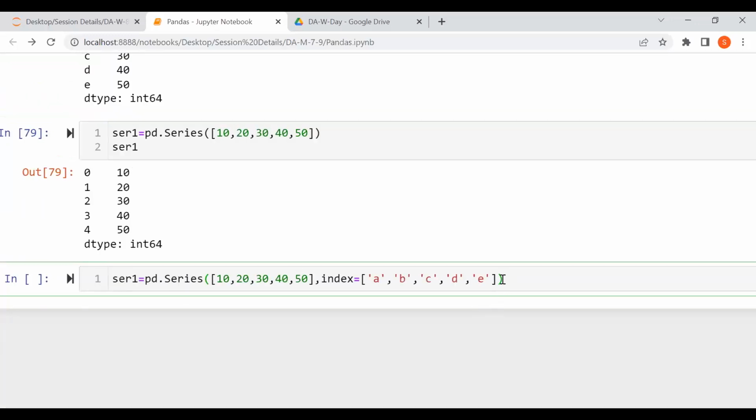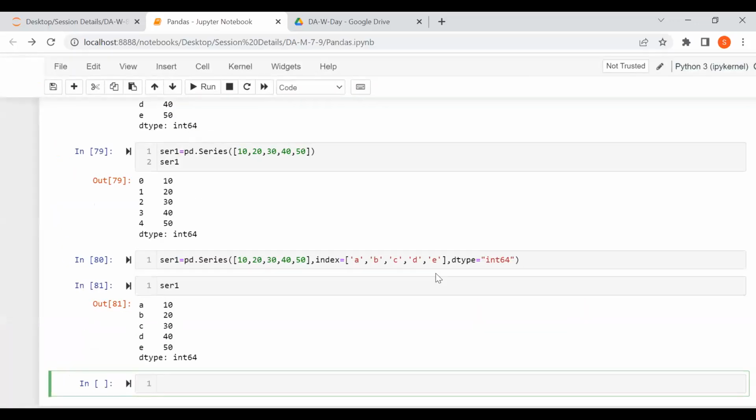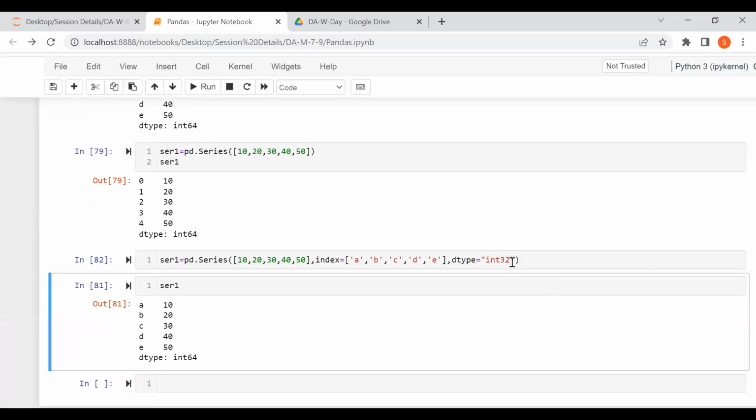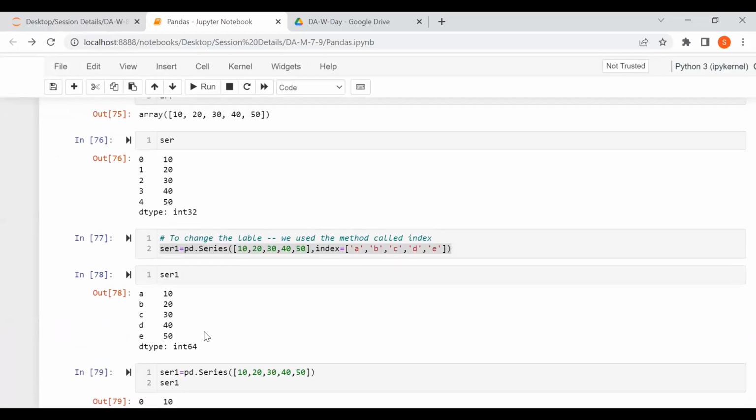I'll keep it here. We have 3 parameters. dtype equals int64. So we keep both parameters. Okay, already it is 64, I'll keep it as 32. Okay, I changed the parameter. This is how you can use it.